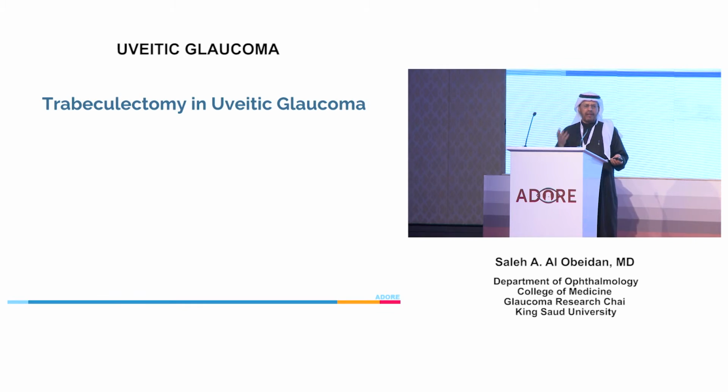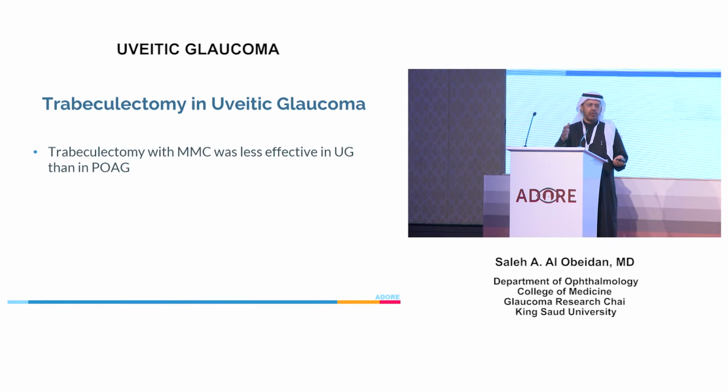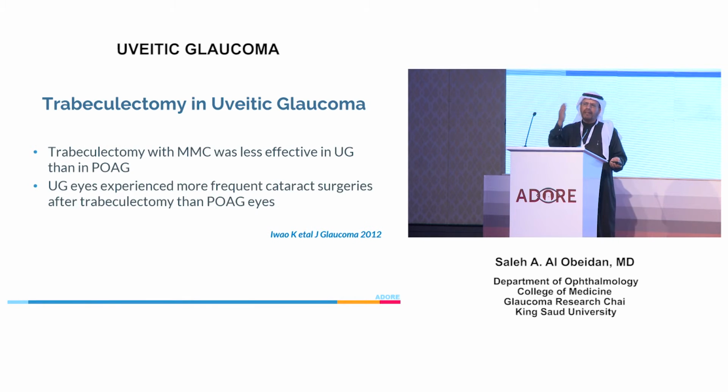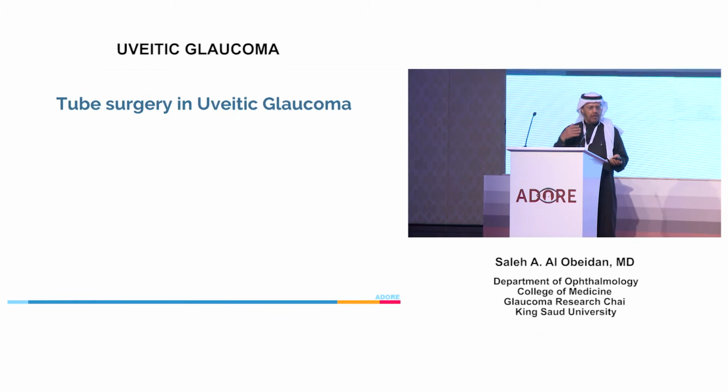Regarding trabeculectomy, a Japanese group compared 100 cases of uveitic glaucoma to 100 cases of primary glaucoma, and found that trabeculectomy with mitomycin C was less effective in uveitic glaucoma patients than in primary glaucoma. Not only that, but they also experienced more frequent cataract surgeries after trabeculectomy, 60% compared to 10%. So this is very important to keep in mind.